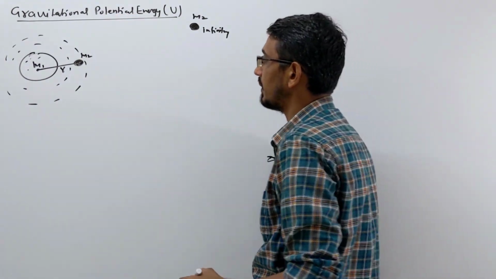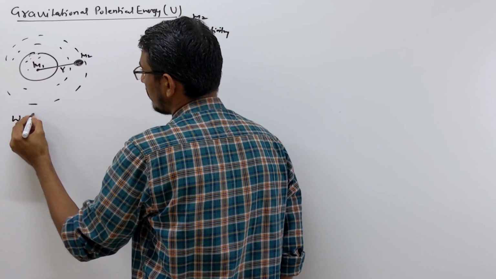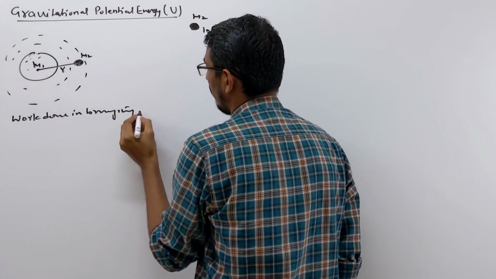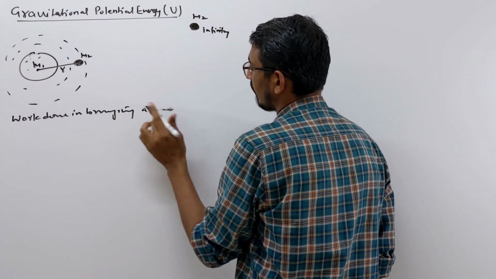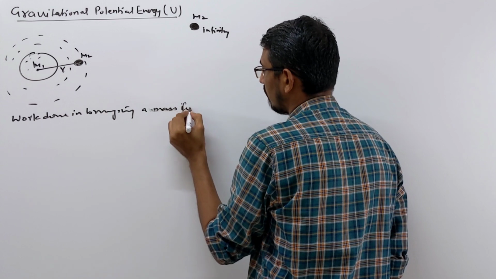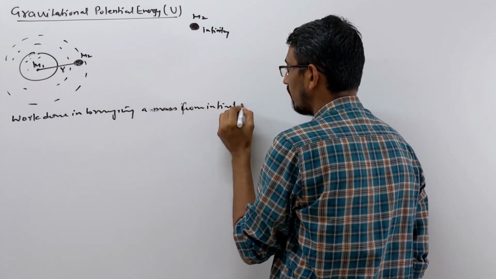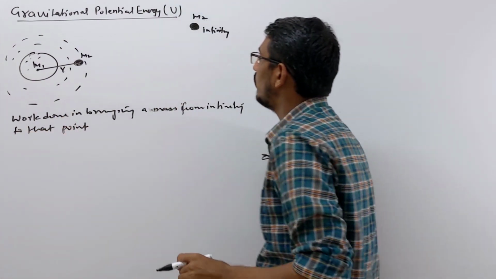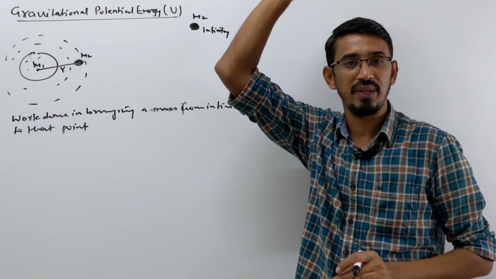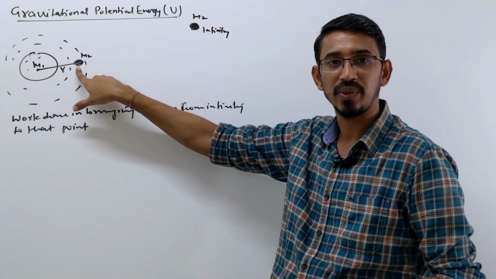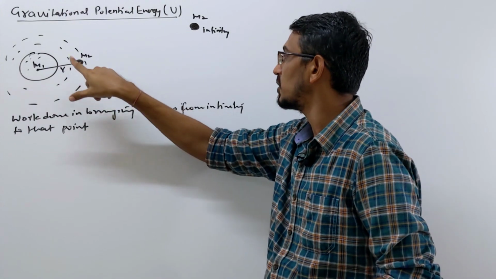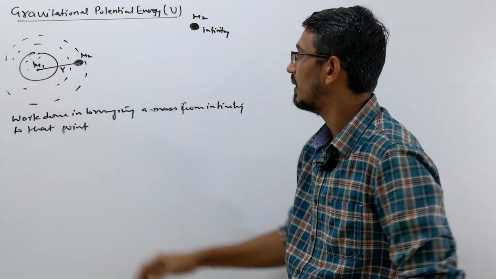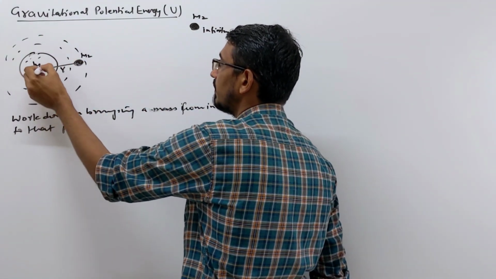So I am writing a few words here and I will explain. Work done in bringing a mass from infinity to that point. You want to bring a mass from infinitely far away to that point. So at that point, what is the potential energy? It is simply the work done in bringing it from here to here. So this mass is placed at a distance of r from this mass.